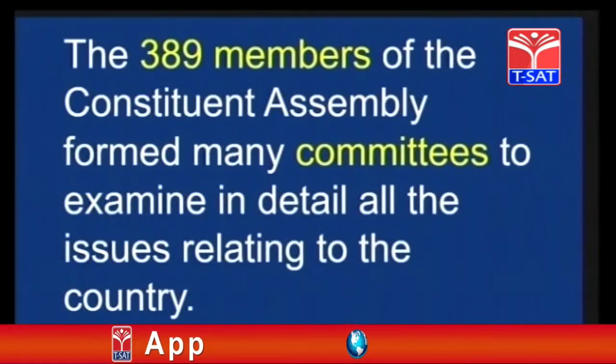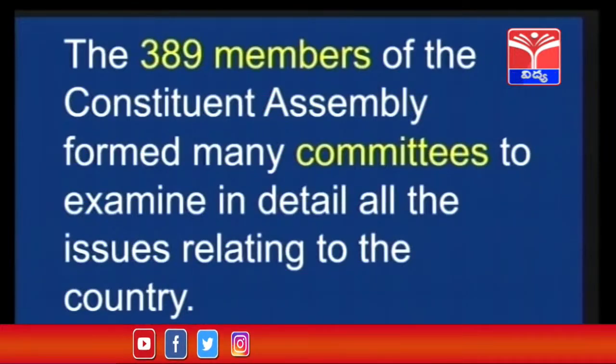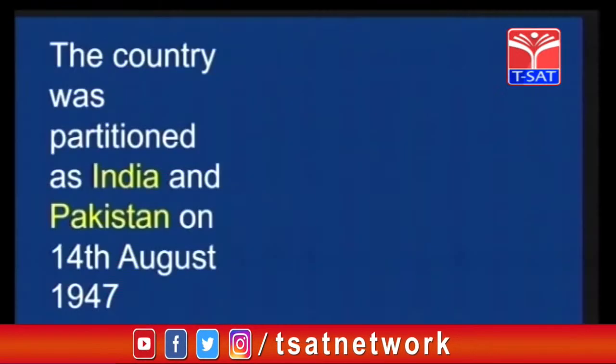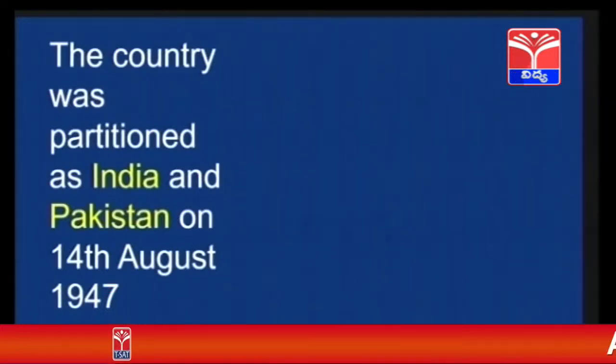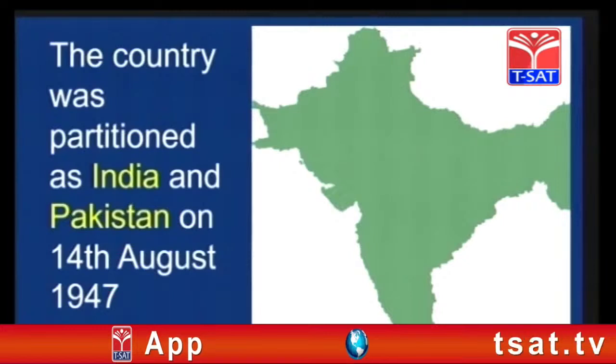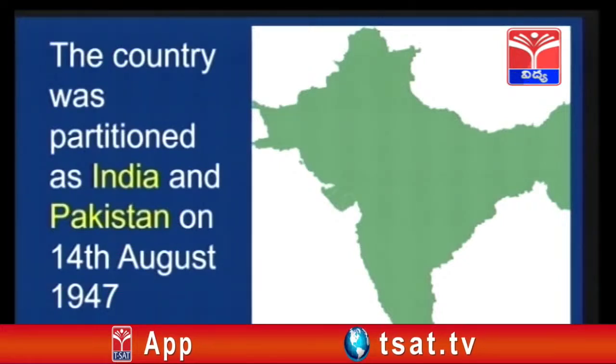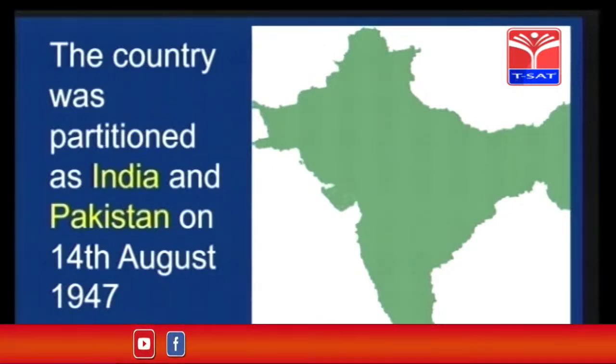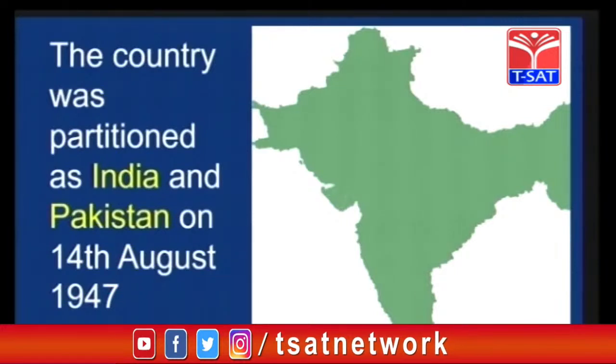As I already said, Congress was the dominant party here. The 389 members of the Constituent Assembly formed many committees to examine in detail all the issues relating to the country. The country was partitioned into India and Pakistan on 14th August 1947. This is India before 1947. When we see the map of India now, with Pakistan separate, it is different. So this is the map before 1947.